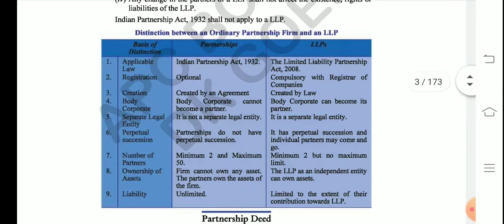So let's compare the normal partnership firm with the LLP. As you already know, the difference has to be based on some basis. The first basis is applicable law. In the normal partnership, the act is the Indian Partnership Act 1932, and the LLP act is the LLP Act 2008. The second one is registration.